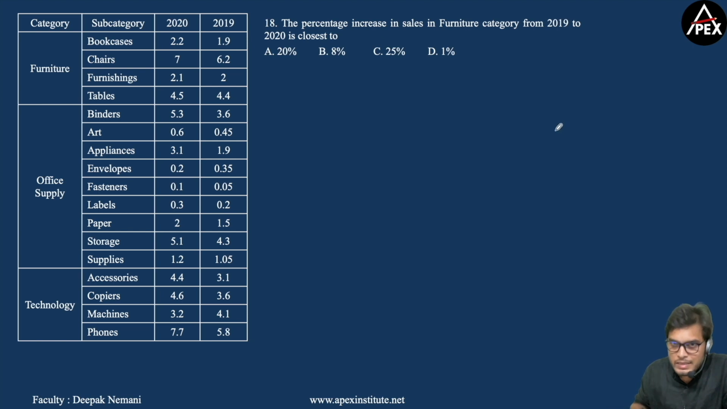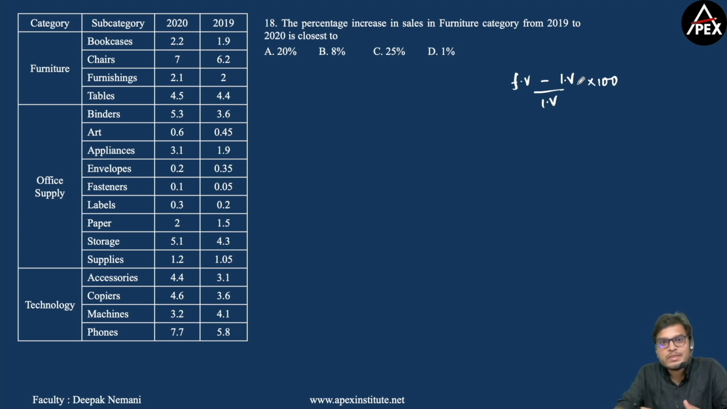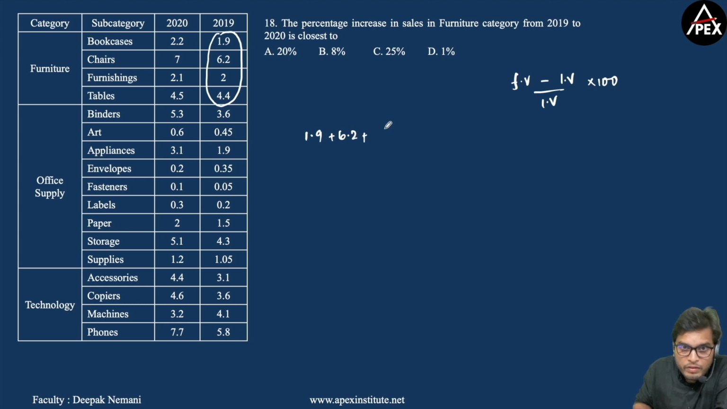Now how do we find percentage increase? We have this formula, final value minus initial value by initial value into 100. Now what is the final value here? Sales in the year 2020 in furniture category, and initial value is sales in the year 2019 of furniture category. Now let's find the sales in furniture category in the year 2019. So that's nothing but 1.9 plus 6.2 plus 2 plus 4.4. Now 2 plus 4.4 is 6.4, 6.4 plus 6.2, that's 12.6, 12.6 plus 1.9, this is nothing but 14.5. So your initial value has become 14.5.